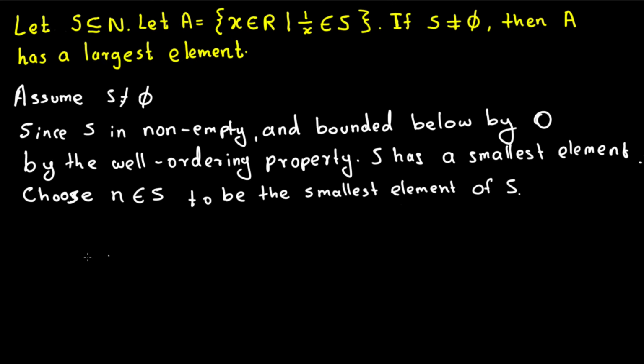Now what we are going to do is put a = 1/n, and we claim that a is the largest element of A, because if you divide 1 by the smallest element, that's going to become large. Let's go ahead and put that.